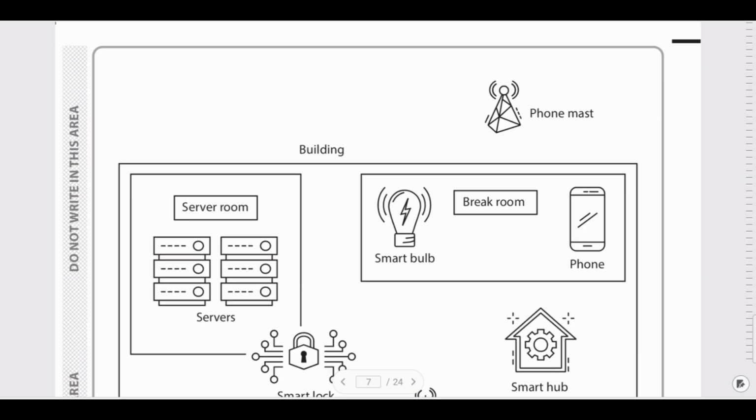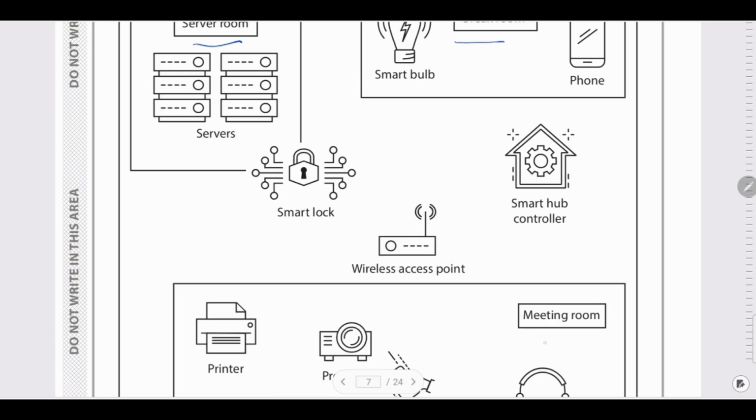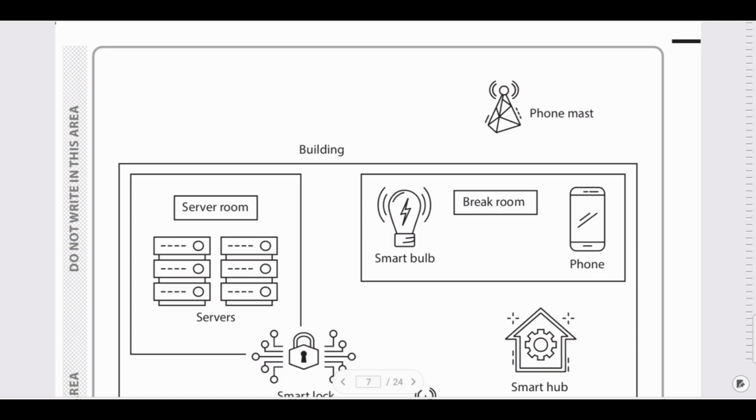Okay, this is the design here. This is the break room. This is the server room. And this is your meeting room. So let us solve one by one. Phone mast is nothing but a cellular tower. So definitely the phone mast is connected to the phone. So let us draw a line.